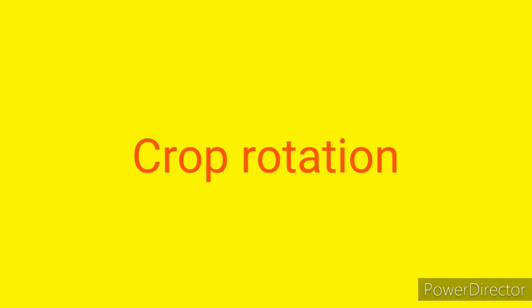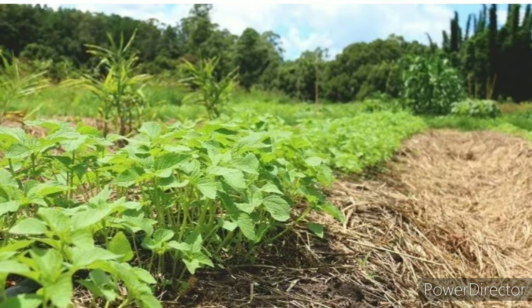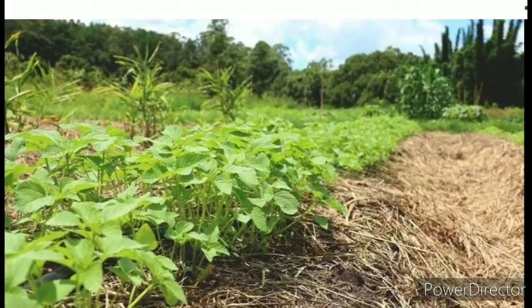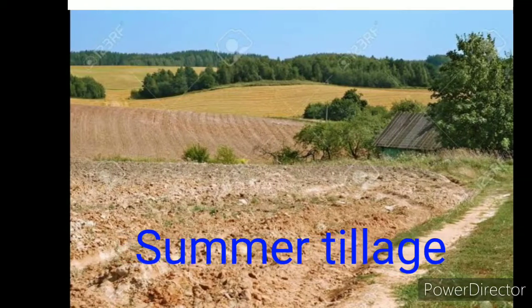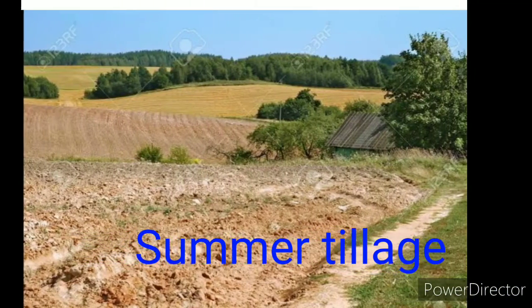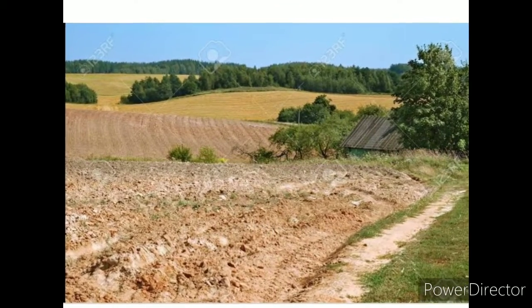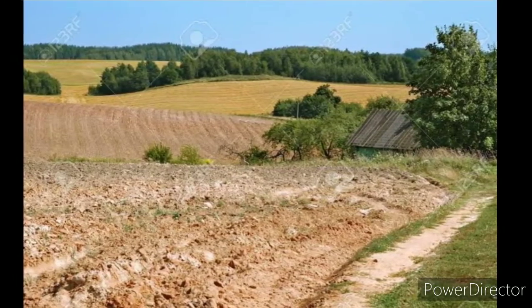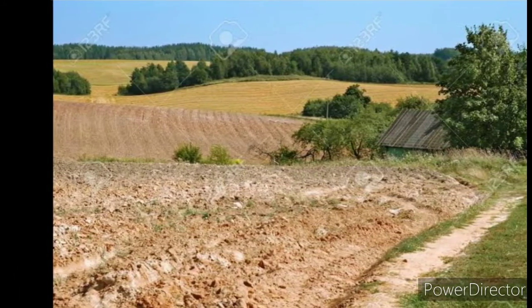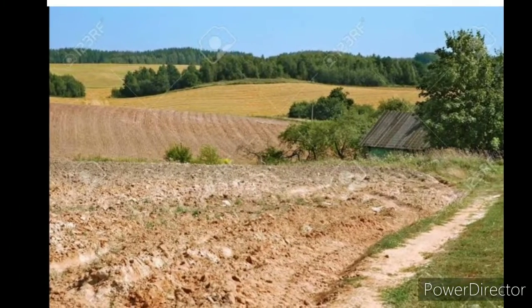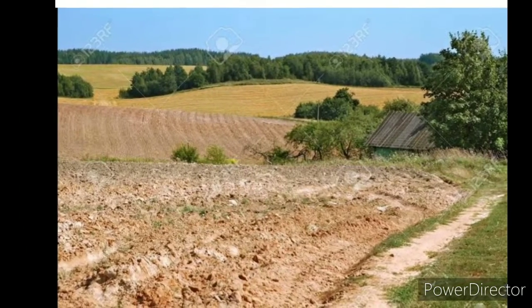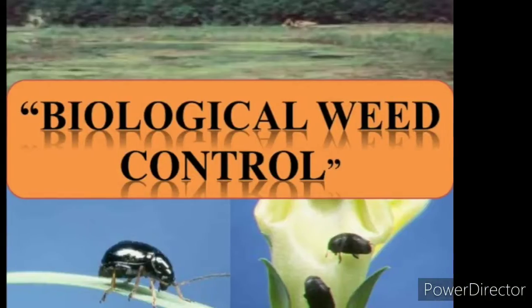Crop rotation is another kind of weed controlling method. In this method, proper rotation of crops is followed for controlling crop associated and parasitic weeds. Summer tillage: deep ploughing after harvest of rabi crop and exposing underground parts of weeds to strong sunlight during summer months is useful for destroying many annual and perennial weeds. What do we mean by annual and perennial weeds? Annual weeds are plants which live only one year. Perennial weeds live for many years.